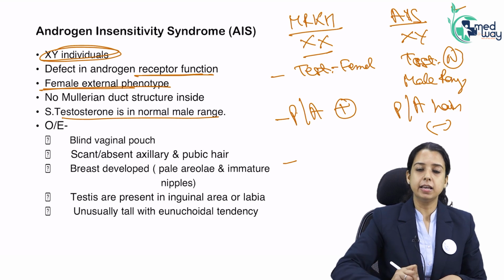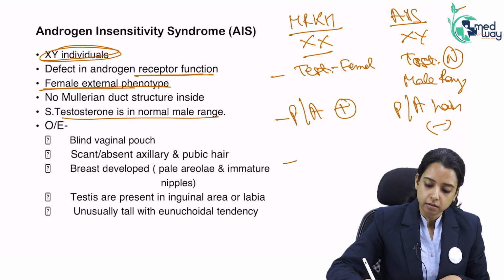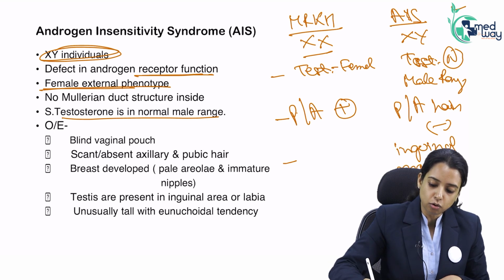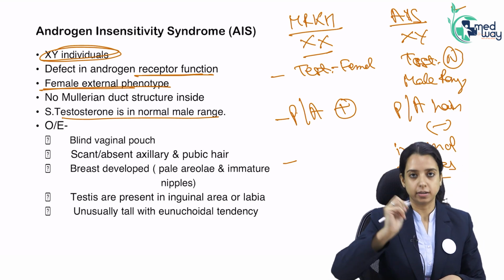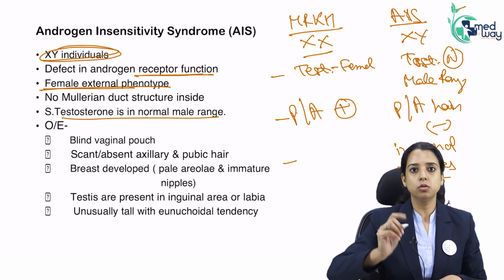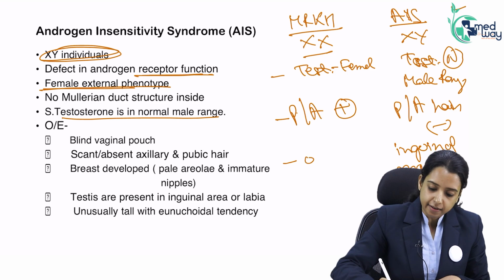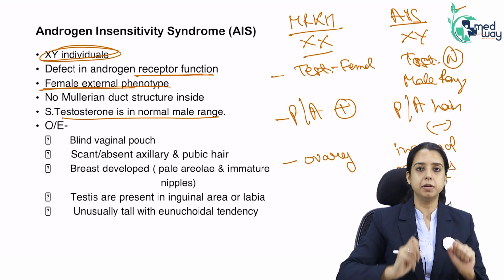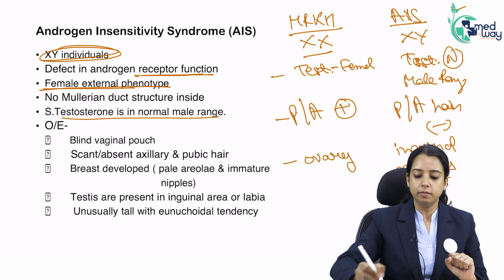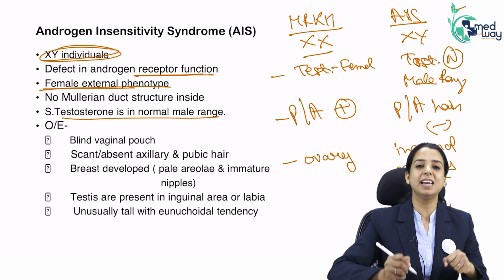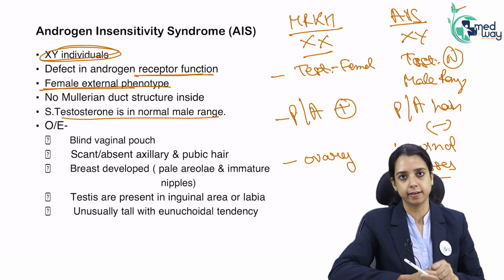What else? They can give you on examination, inguinal masses. Whenever the question gives you inguinal masses, you know what they are talking about? Gonads. Inguinal masses means gonads. And ovaries are never in the inguinal area. They are always in the abdomen. They are not palpable. So, whenever the question gives you inguinal masses, they are saying testis lying in the inguinal area.